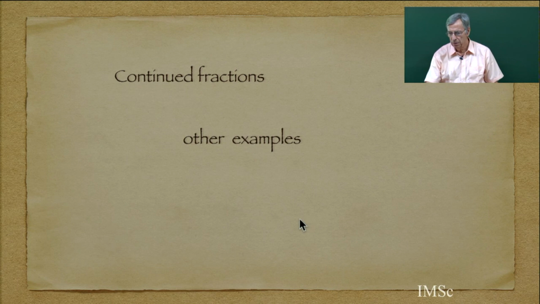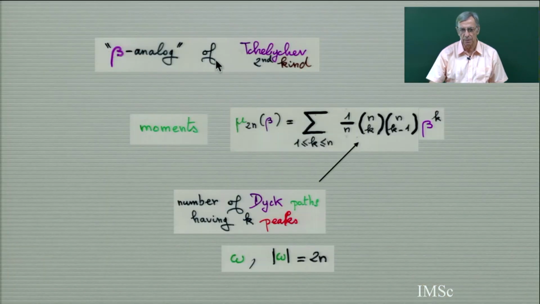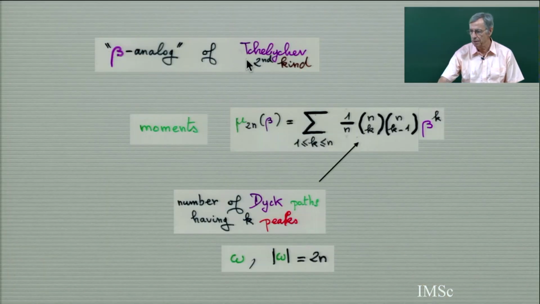So we continue with some other examples, maybe simpler examples of continued fractions related to Catalan numbers and extensions of Catalan numbers. We have seen in previous lectures that there was a beta analog of the Chebyshev polynomials.